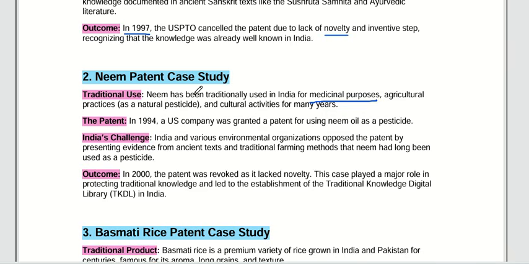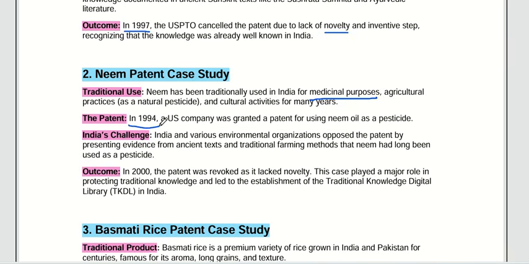But what happened in the year 1997? Again, a US company was granted a patent on using neem oil as a pesticide. So the patent was granted to one company for neem oil as a pesticide.